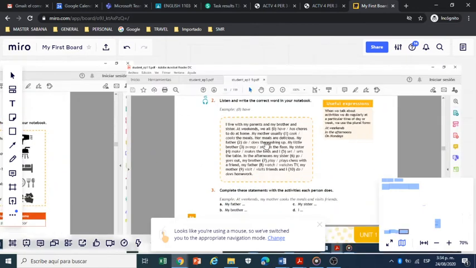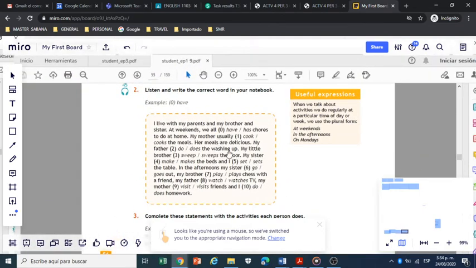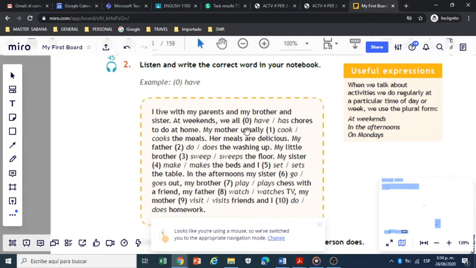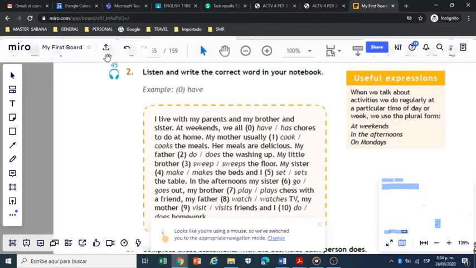And the last part of the activity is a listening exercise. Listen and write the correct word in your notebook, okay? So you are going to select this option or this option or this. There are 2 options for each number, 1 to 10, option 1, option 2, etc. And you are going to select the correct one according to the listening exercise. We are going to listen to track 45 in the book. Pay attention.